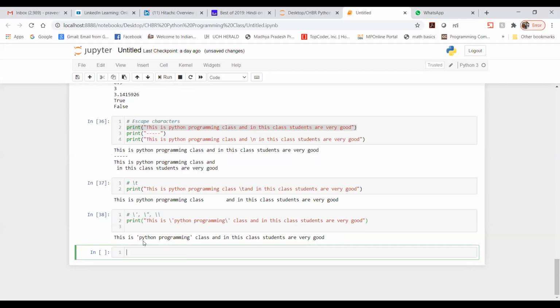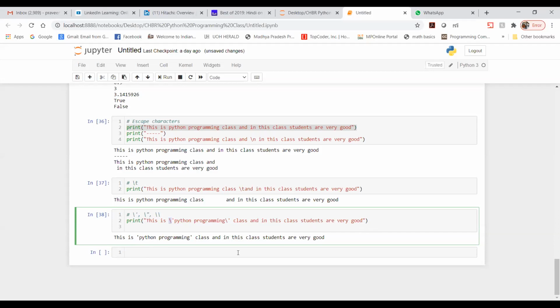You can see here, I said I want Python programming in single quotes, so I just used backslash and single quote. So this is Python programming, and then you have mentioned class, and in the class students are very good.